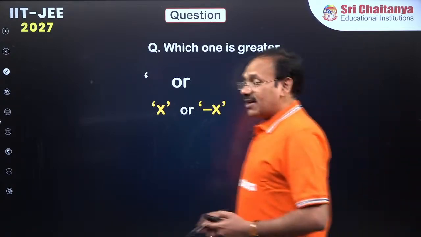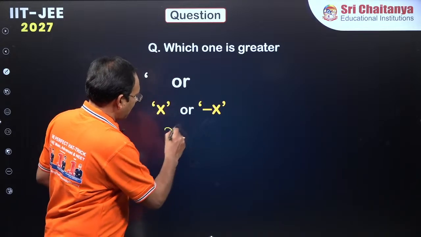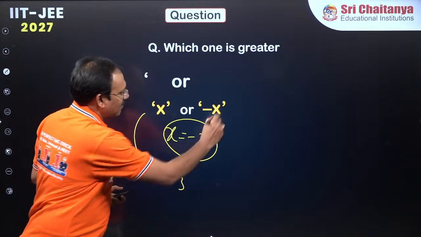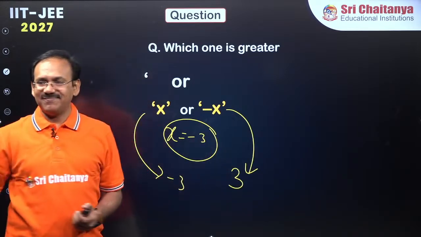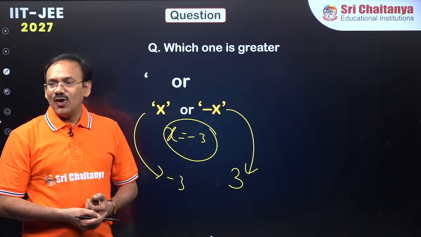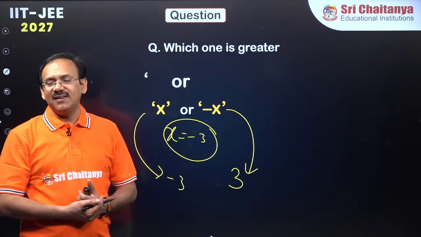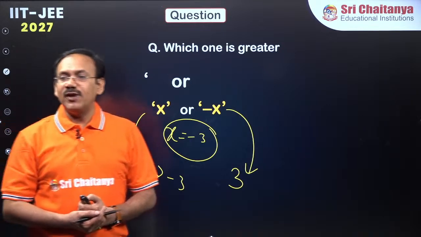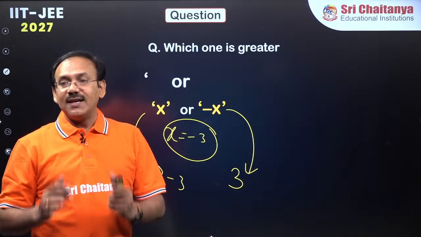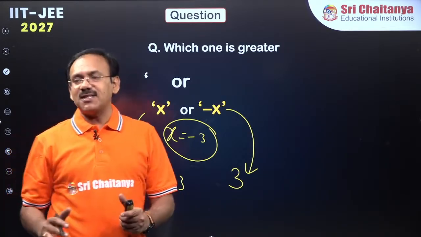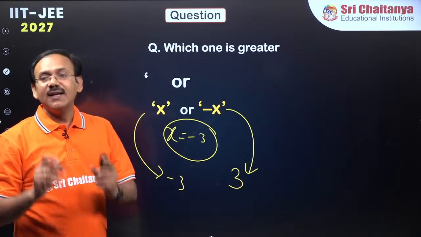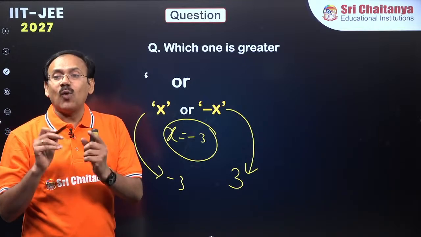That is fine, but dear students, let me ask a question. What if the x value is, say, minus 3? Then x becomes minus 3 and minus x becomes 3. Now you tell me which is greater, x or minus x? So dear students, x is a variable. It is a very common feeling that x is positive and minus x is negative. Since it is a variable, that concept is not correct. Minus sign means negative and plus sign means positive is not at all correct. Do remember, it depends on the value we assign.